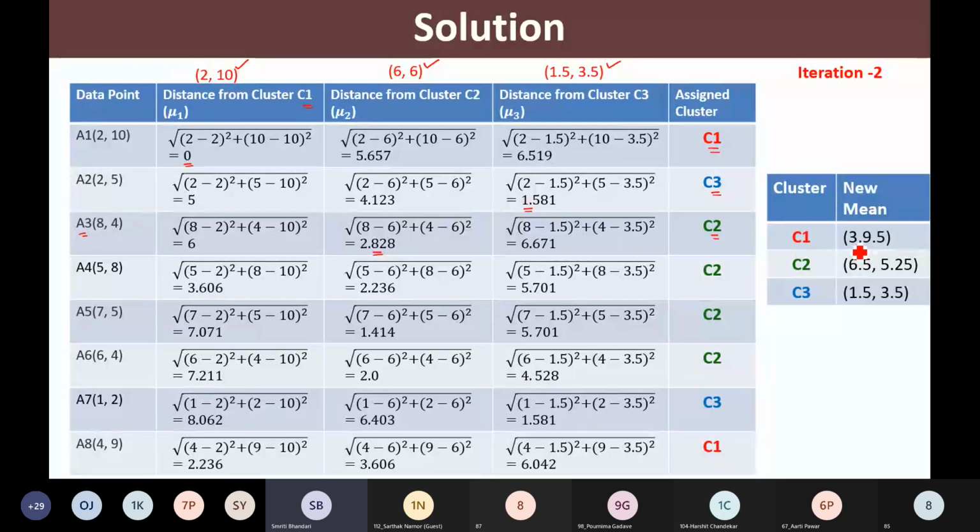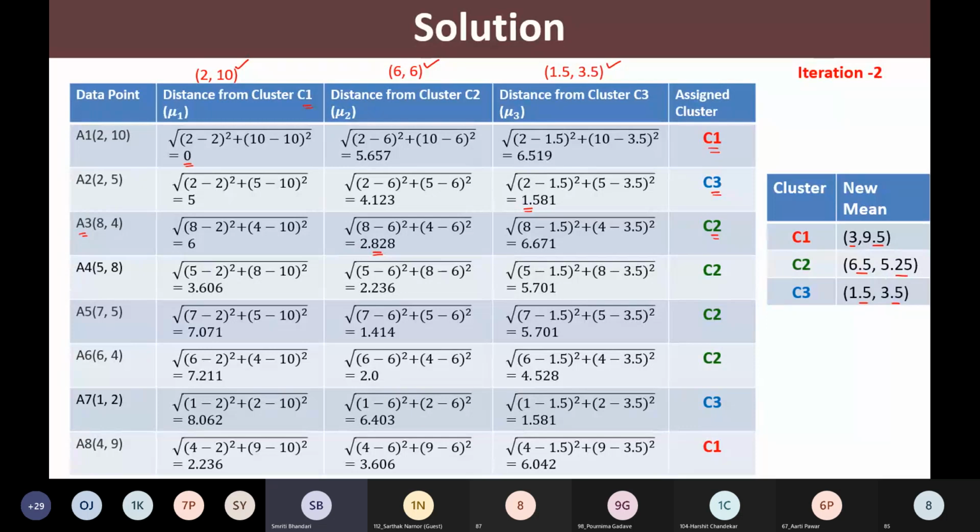So till my cluster means are changing, I need to iterate through. So still my clusters are not stable. To come up with the final solution, as the means are changed, I need to once again iterate through.